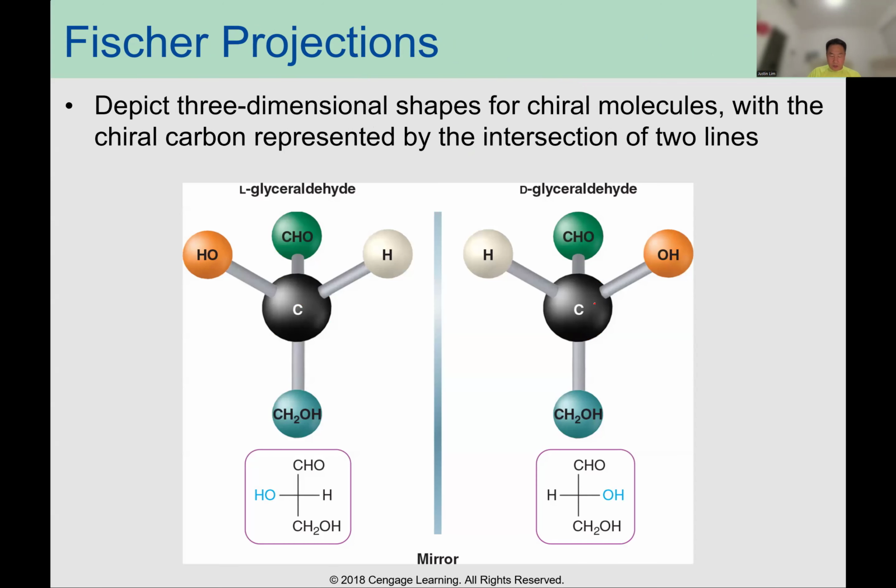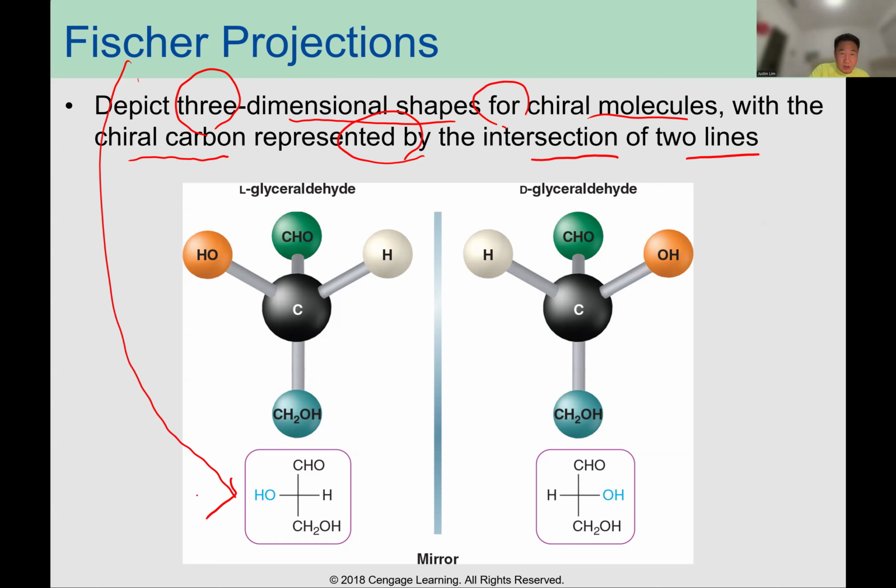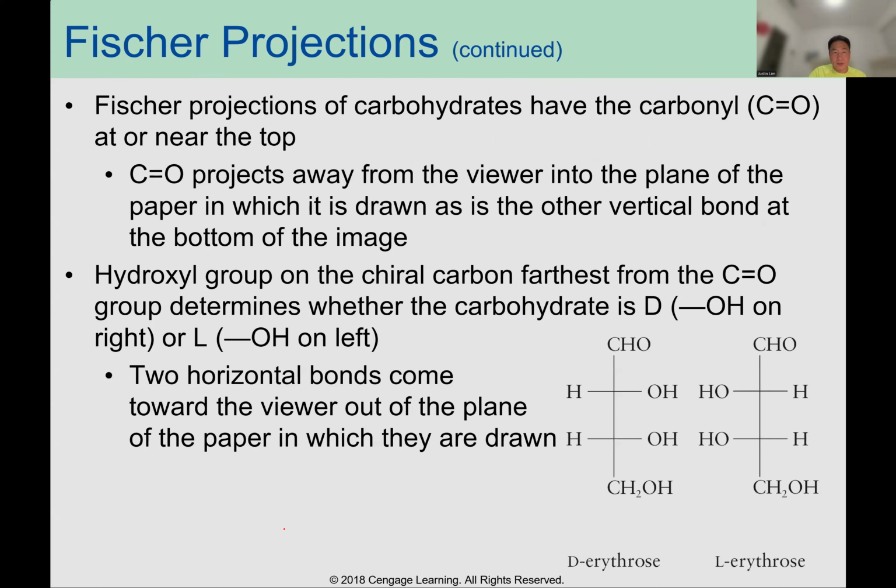Okay, Fischer projections depict the three-dimensional shape of chiral molecules, with a chiral carbon represented by the intersection of two lines. So now you can see this is a Fischer projection. You can see horizontal and vertical lines intersecting. That's a Fischer projection.